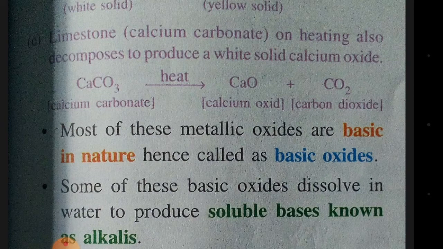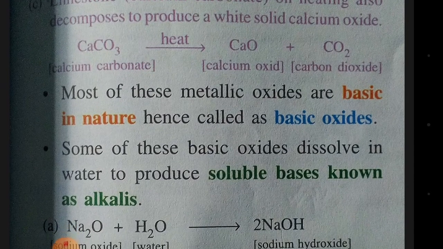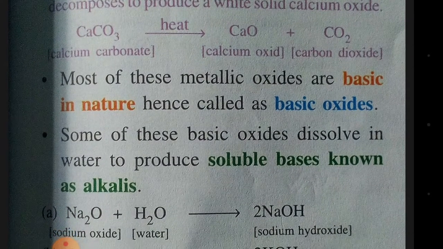When you happen to touch sodium oxide, aluminium oxide, all these metal oxides, they are soapy to touch and slippery also. So they are basic in nature, hence are also called basic oxides. So what is the other name for metallic oxides? The other name for metallic oxide is basic oxide.